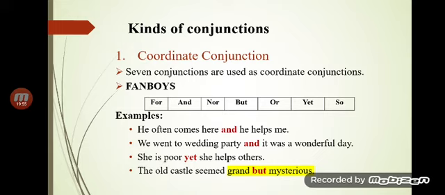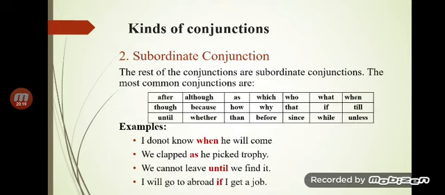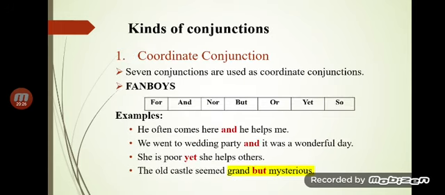Then after alternative comes the illative. Illative means a conjunction that expresses an inference, a result, that is "so". Are you getting? It is used as "so" or "for" as well. Was it easy for you to understand with the sentence with "so"?